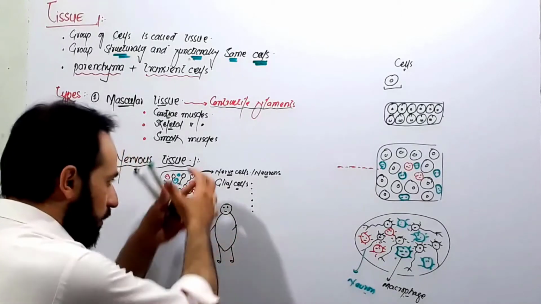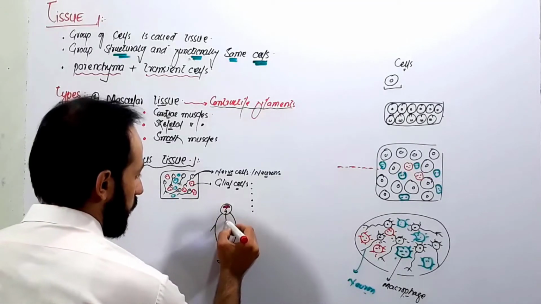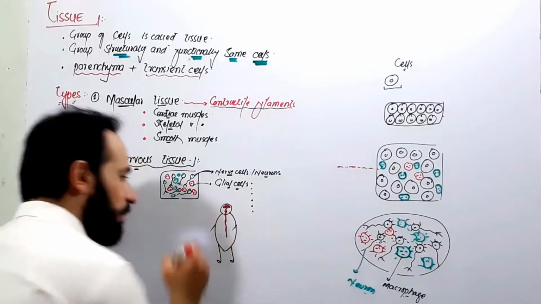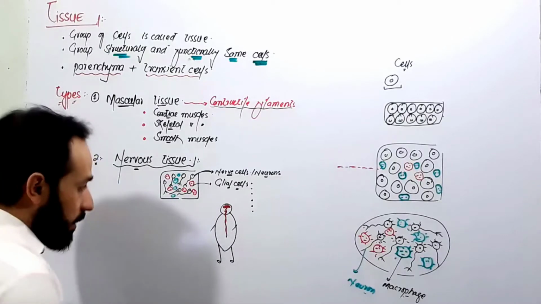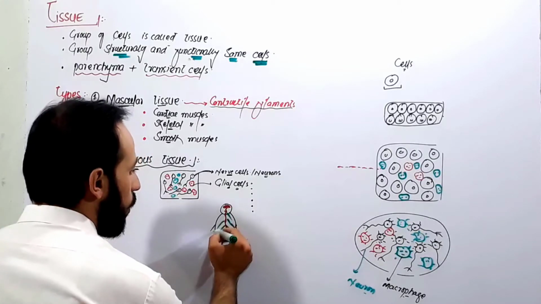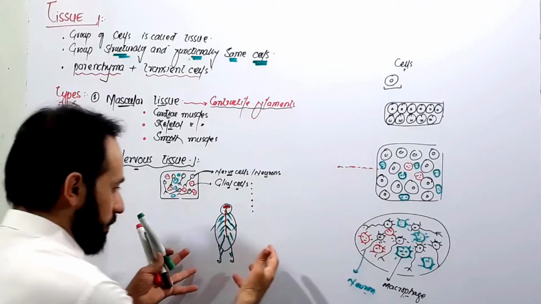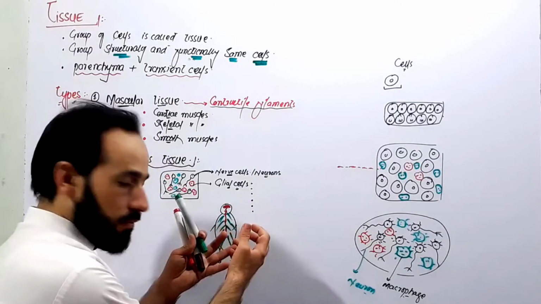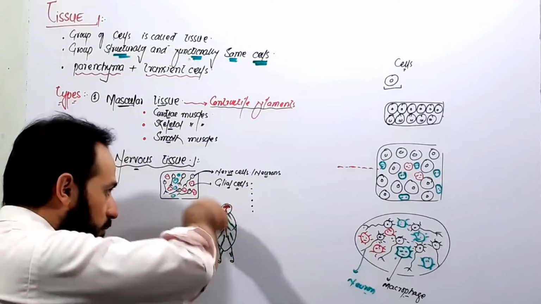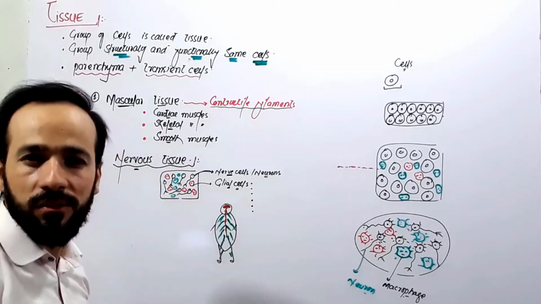In his whole body, a tissue is present. First of all, this is his spinal cord and this is his brain. This brain and spinal cord are made up of nervous tissue. From the brain and spinal cord, there are nerves distributed all over his body. These nerves collect information from all parts of his body, bring it to the brain and spinal cord, where they coordinate it, and generate back motor impulses. Right?